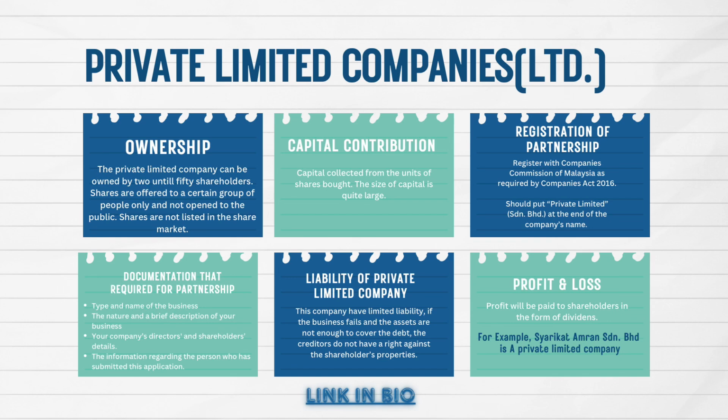Now, let's go to the liability of private limited company. Did you know this company has limited liability? If the business fails and the assets are not enough to cover the debt, the creditors do not have a right against the shareholders' property. Lastly, we have profit and loss. Profit will be paid to shareholders in the form of dividends. For example, Syarikat Amran Sdn Bhd is a private limited company.